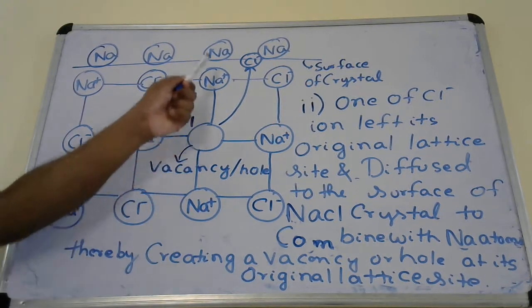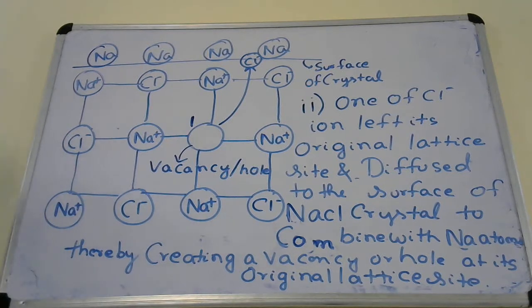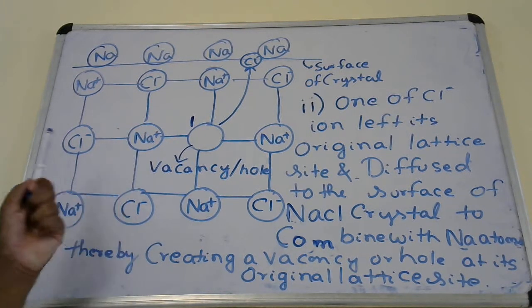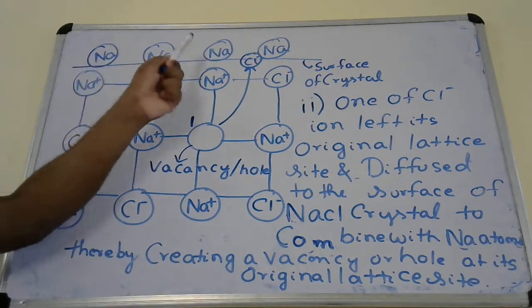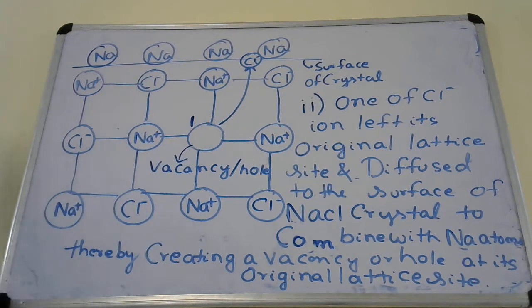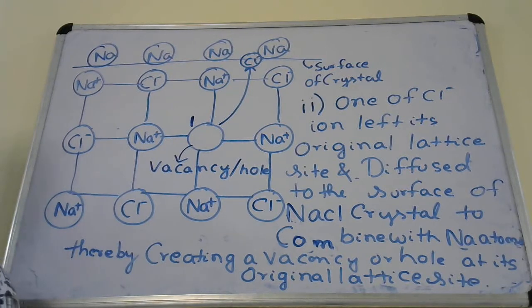Why did the Cl minus ion go to the surface? To combine with the sodium atoms. Because we have seen in the first step, when we heated NaCl crystals in the atmosphere of sodium vapor, sodium atoms got deposited on the surface, or not? Okay, an excess of sodium atoms got deposited on the surface. That is why the Cl minus ion has gone to the surface to combine with the sodium atoms. Okay, complete writing this.